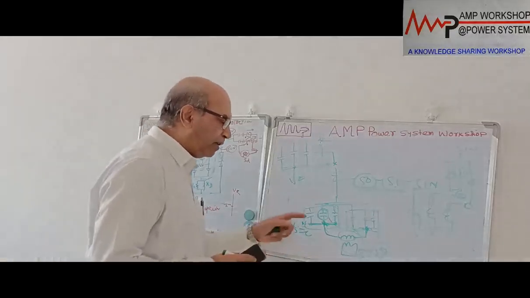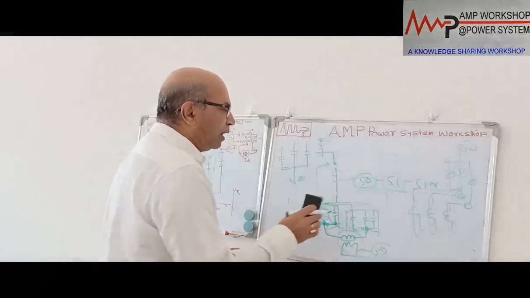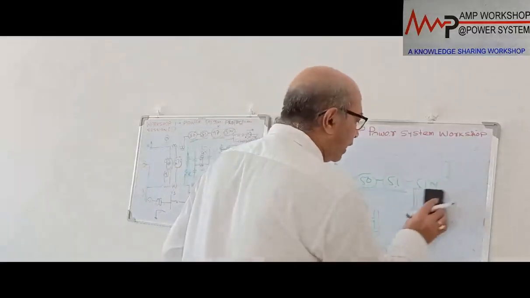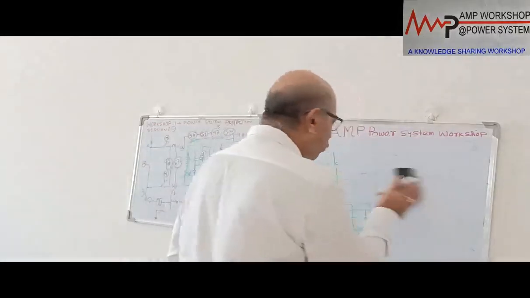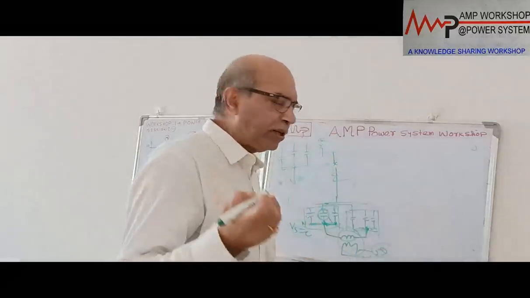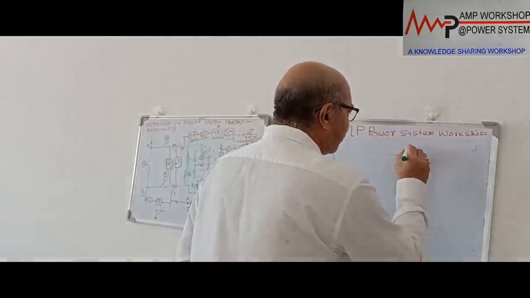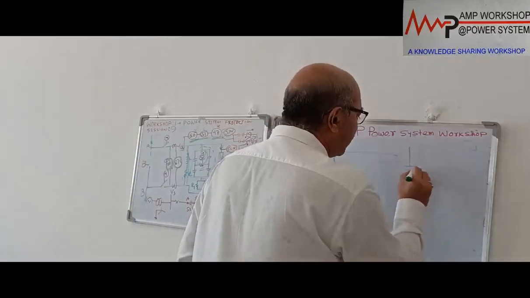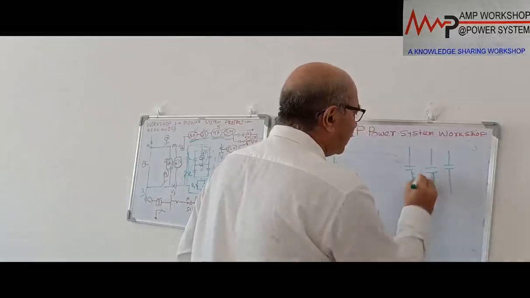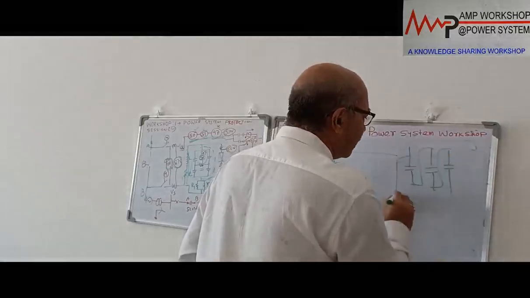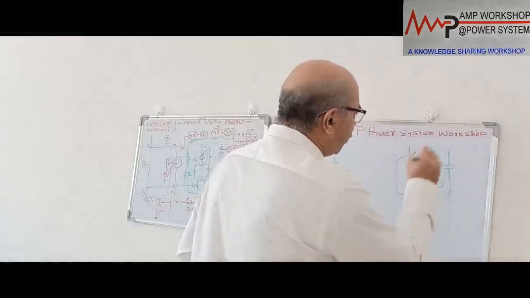And the third way, if it is delta connected, in that case we don't have the star point. In that case, in the delta connected system we can put a PT in a different way. We can use a summation VT, that is, an open delta arrangement. In that case, suppose these are the three capacitor banks, three phase capacitor bank, and it is connected in delta. Suppose it is connected in this way, okay, in this way, and then this is your capacitor, it is going this way.